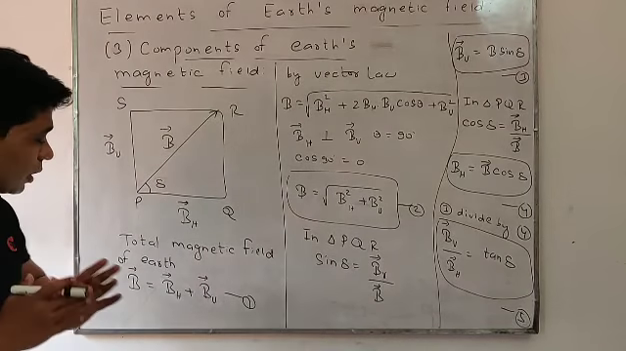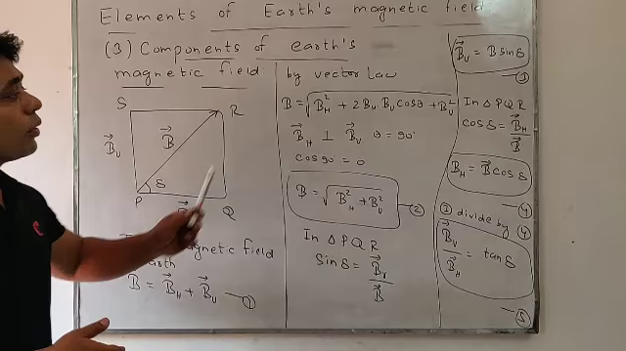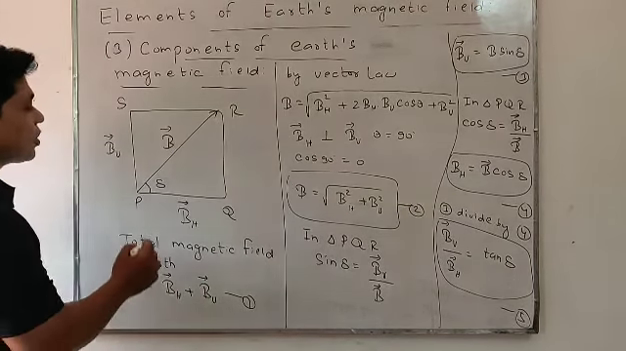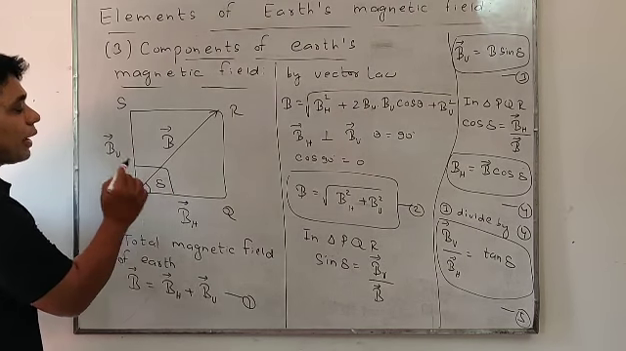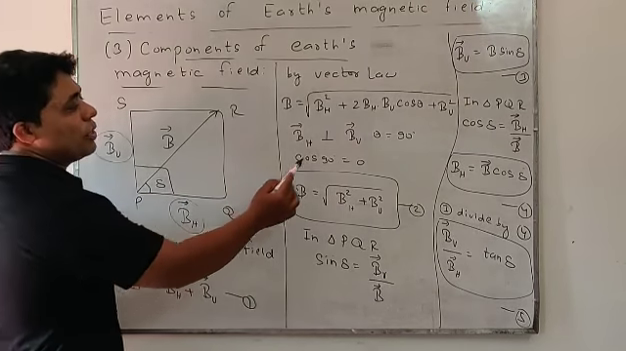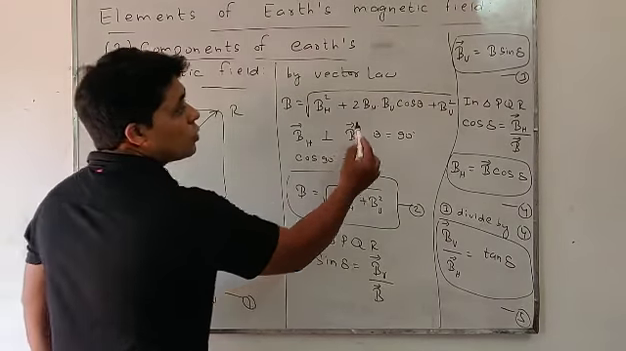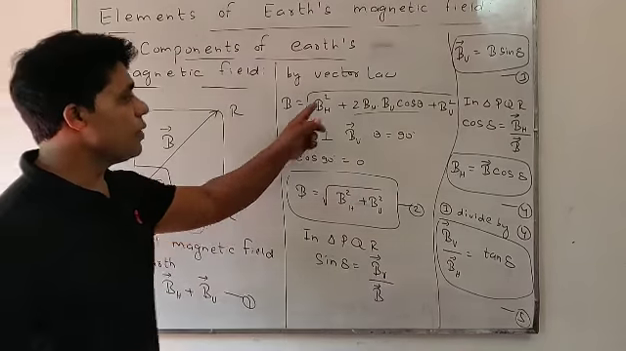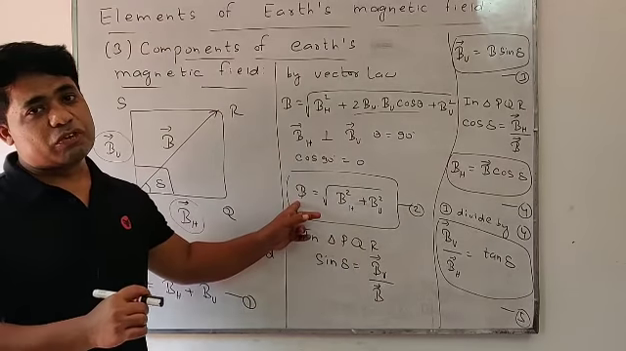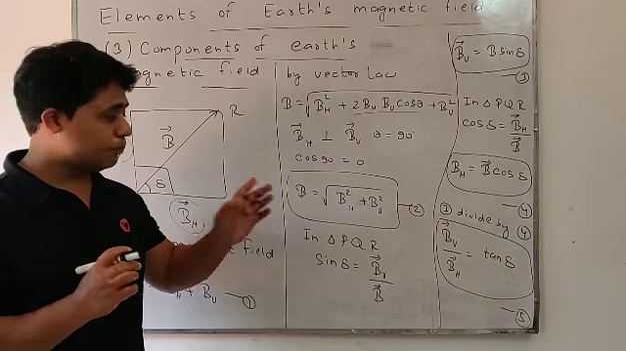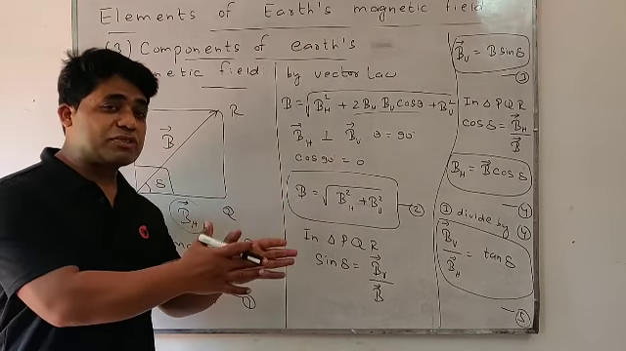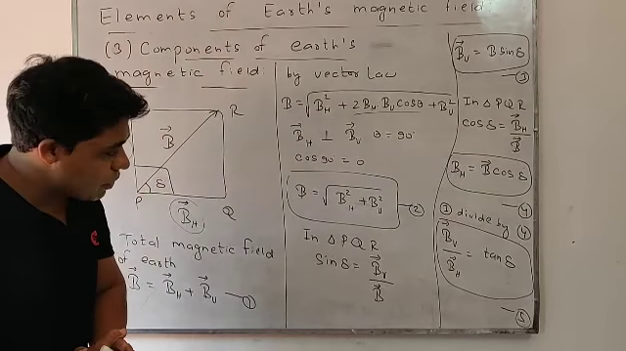By applying the law of vector addition, how can you find the magnitude of this vector quantity? That is root of BH square plus 2 BH BV cos theta plus BV square. What is theta? This angle is theta, the angle between BV and BH. BV is perpendicular to BH, so theta is 90. Cos 90 is 0, so this portion will be 0. The remaining portion will be root of BH square plus BV square. This equation will represent the total magnetic field of earth. We can find the total magnetic field of earth using this equation. That's why they are said to be elements of earth's magnetic field.